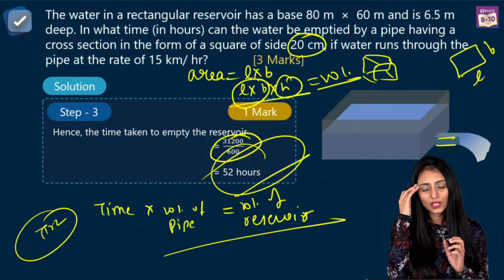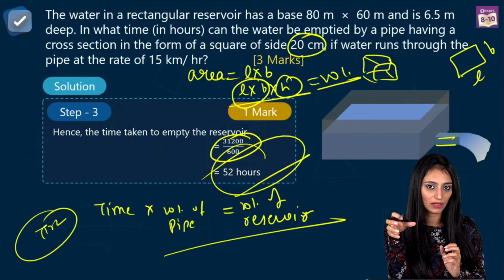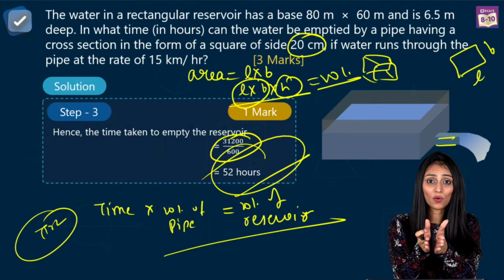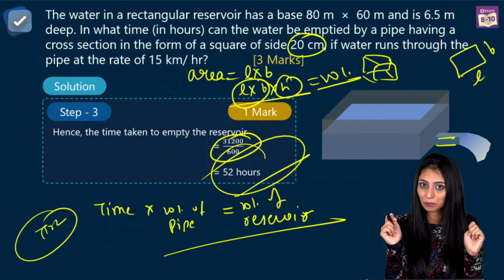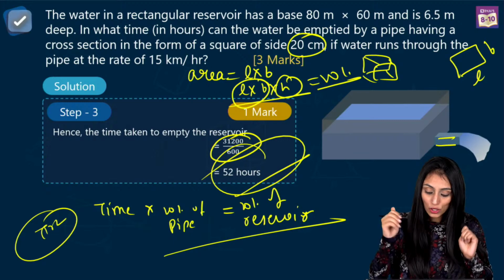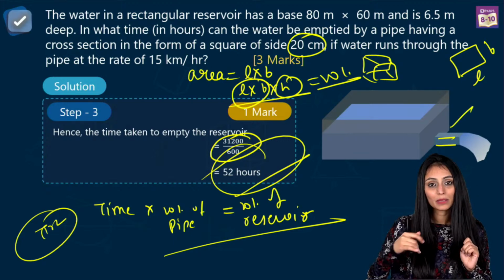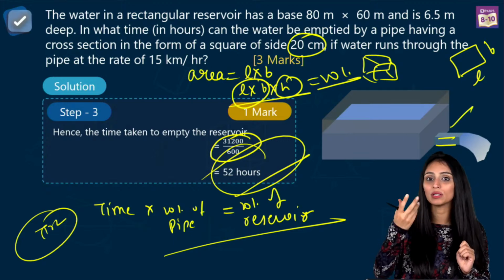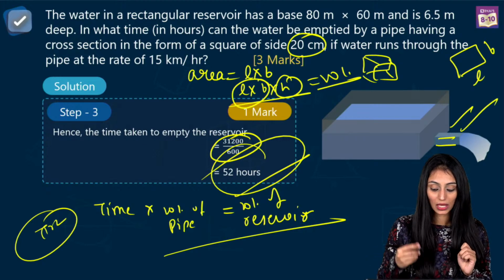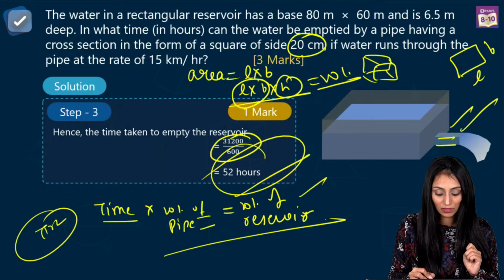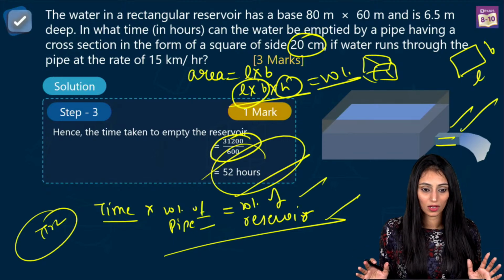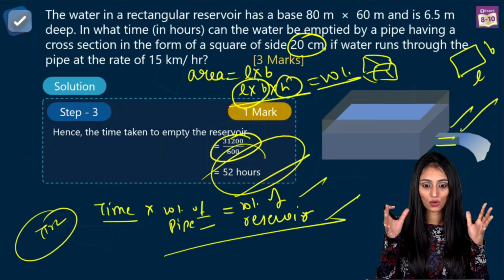So think in your mind, it all depends on the volume of the pipe. If it is a narrow pipe, it will take longer time to empty it, right? If it is a bigger pipe, it will take lesser time to empty it, right? Agree? So time also depends on this pipe which is connected to it. What I'll do is, I'll simply multiply the time with this volume of pipe. That would give me the volume of the reservoir. So this is basically the crux of the question.